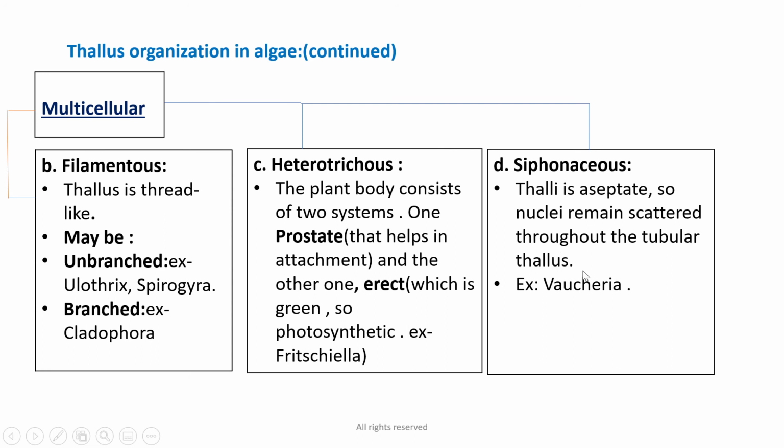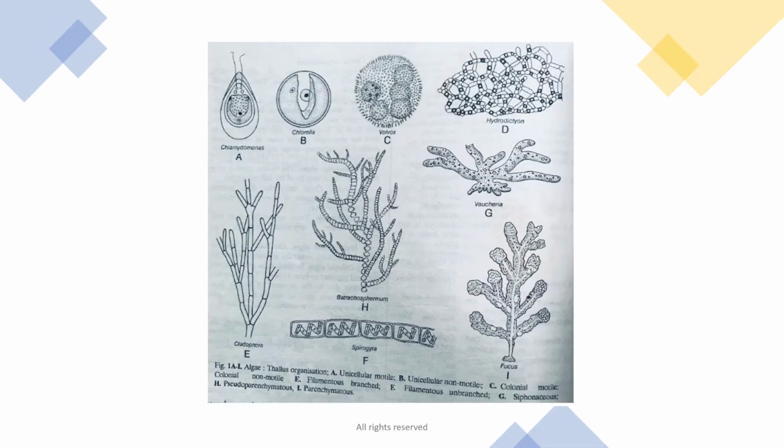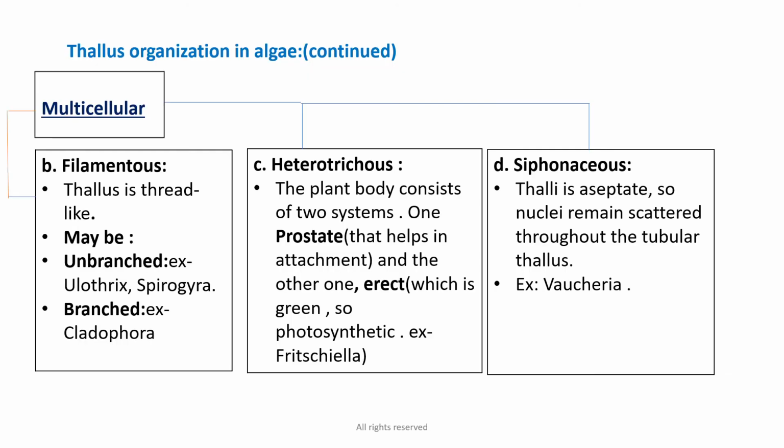For example, we can see Vaucheria here. In septa formation there is always division like this, but here, as there is no septa formation, it is aseptate in Vaucheria, so the nuclei are found scattered throughout the thallus. A good example is Vaucheria.